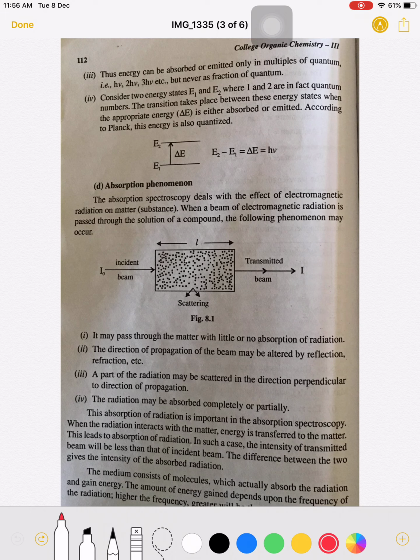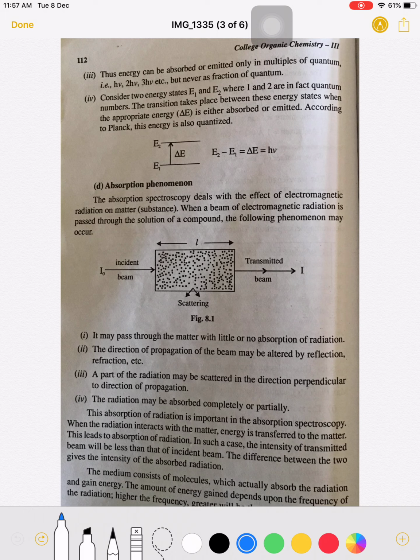A part of the radiation may be scattered, means some amount of light is scattered in the direction perpendicular to the direction of propagation. Suppose light radiation is coming here, and at that point scattering takes place, then the scattered light travels back. Means the incident radiation and the scattered radiation are in the same plane. The radiation may be absorbed completely or partially. Means what here?